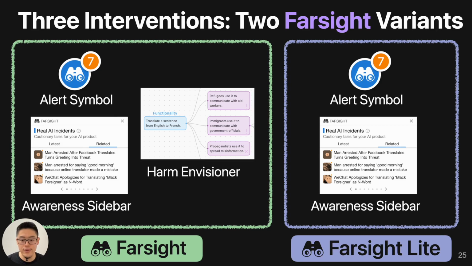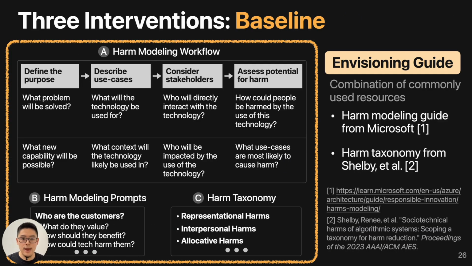So there is the full version, and the Farsight Lite version, which does not have the harm envisioner. And for the baseline, we use the existing combination of a commonly used resource, the harm modeling guide from Microsoft, and also the recent harm taxonomy. So we combine them into a Google Doc. We provide participants with the harm modeling workflows and different prompts to help them think about different harms, and also the harm taxonomy to think about different dimensions of the harms.